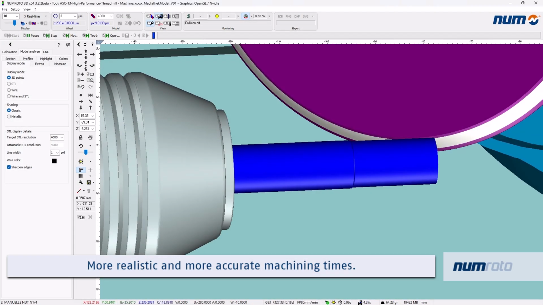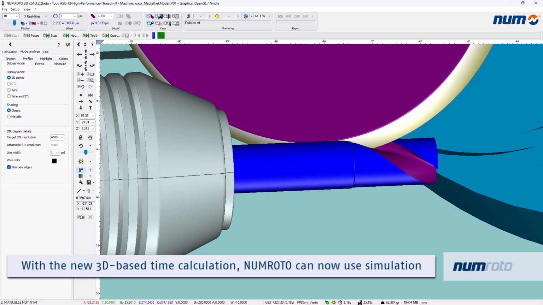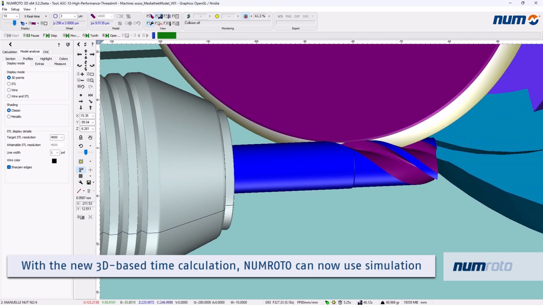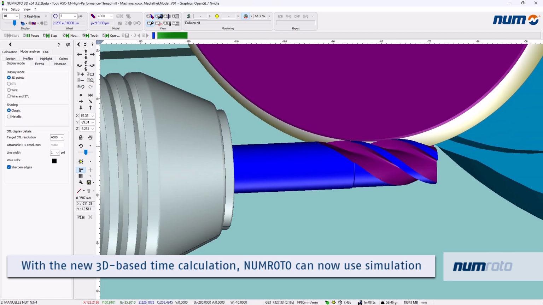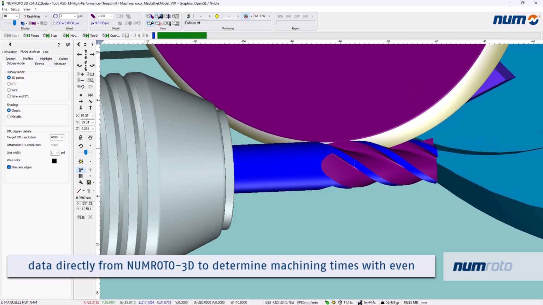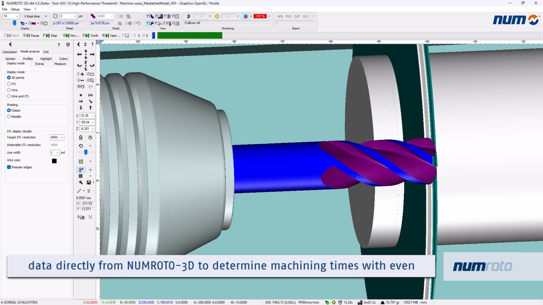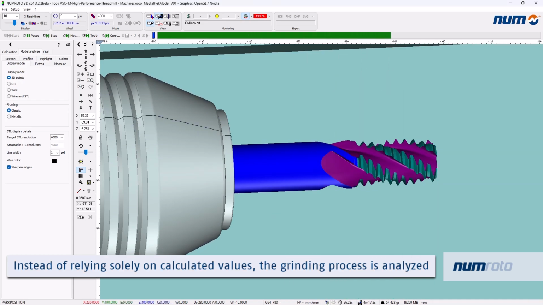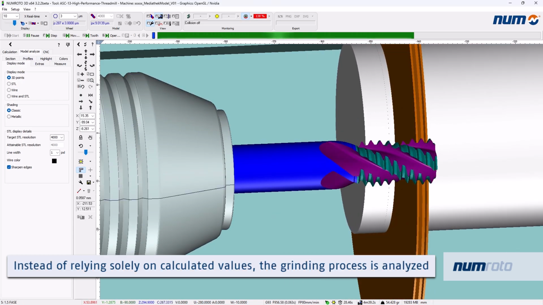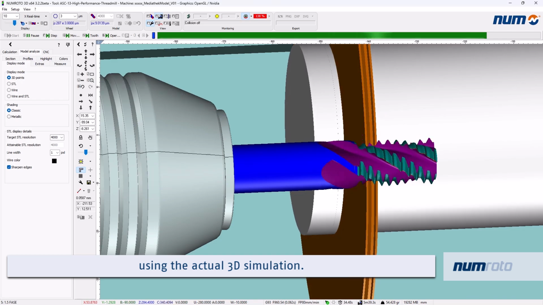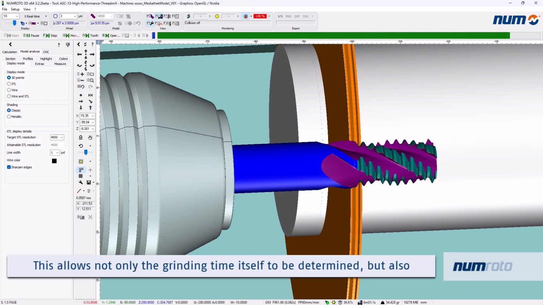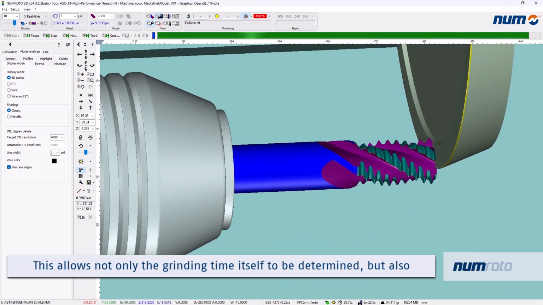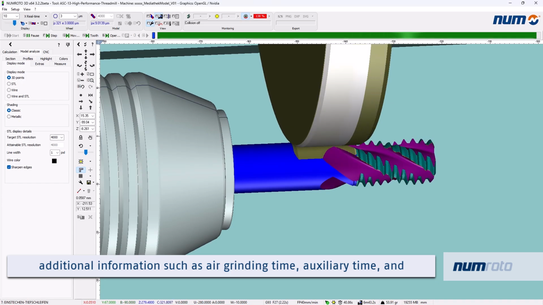more realistic and more accurate machining times. With the new 3D-based time calculation, NUMROTO can now use simulation data directly from NUMROTO 3D to determine machining times with even greater accuracy. Instead of relying solely on calculated values, the grinding process is analyzed using the actual 3D simulation. This allows not only the grinding time itself to be determined, but also additional information such as air grinding